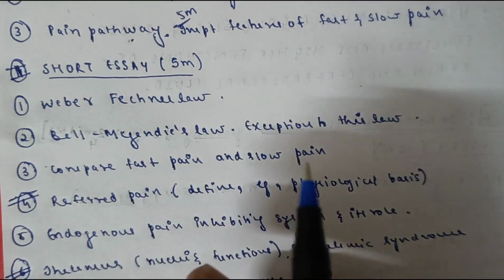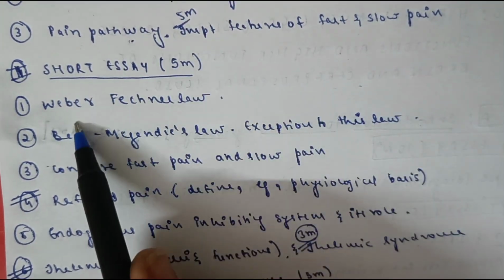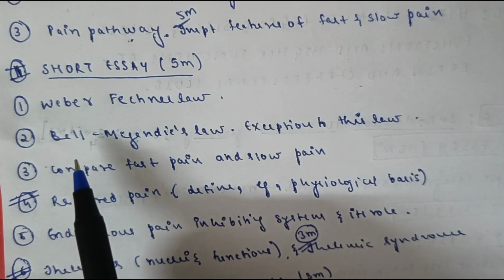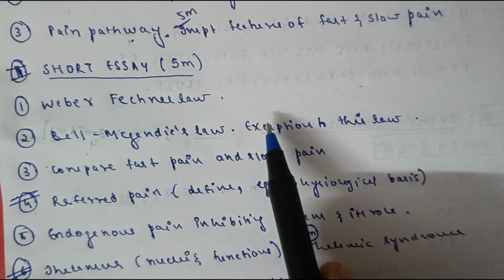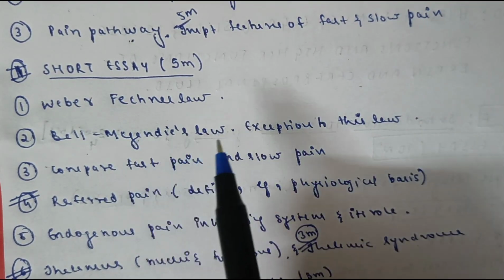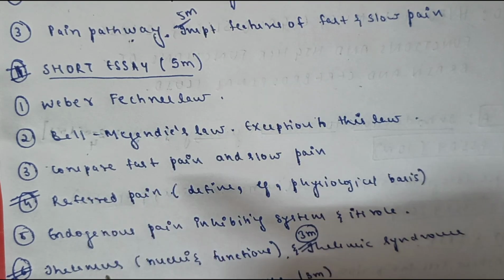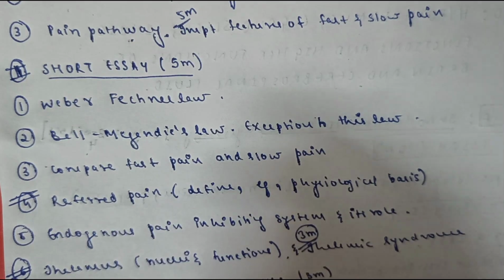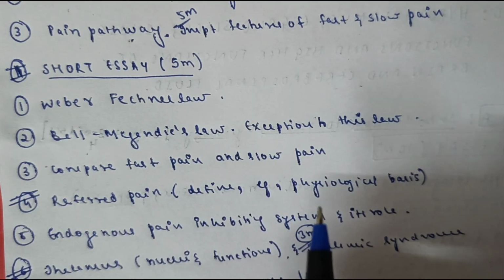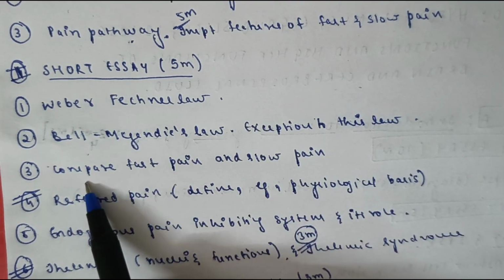Now short essay. Under short essay, that is a 5 mark question, Weber-Fechner law is important. Bell-Magendie law and exception to this law is also very important. So I will be explaining each and everything in my playlist. So don't worry. Definitely you will be able to understand everything.